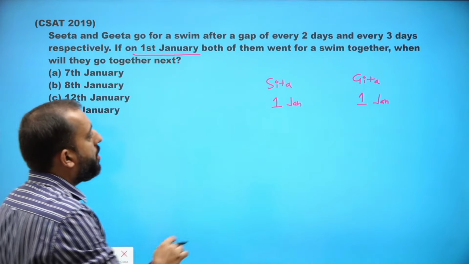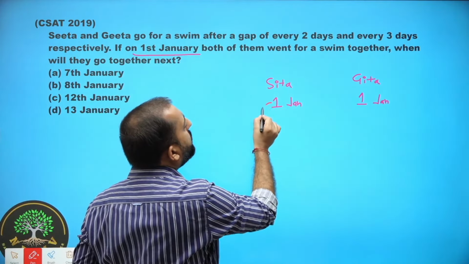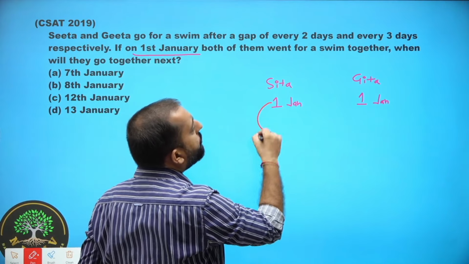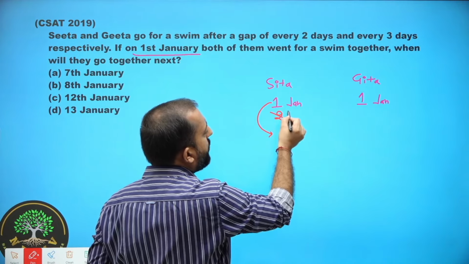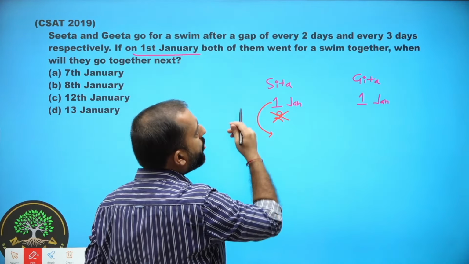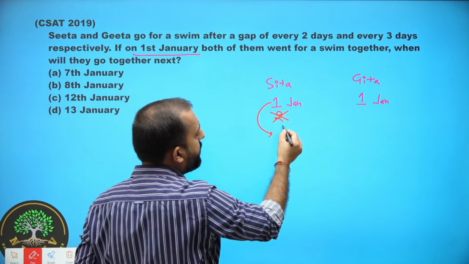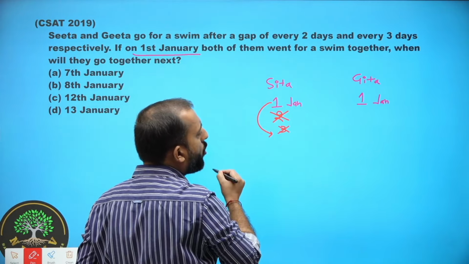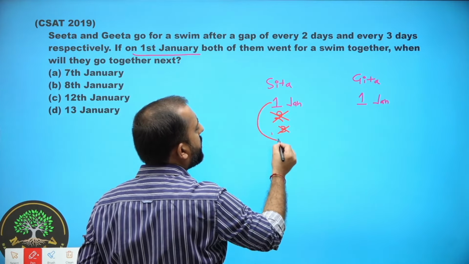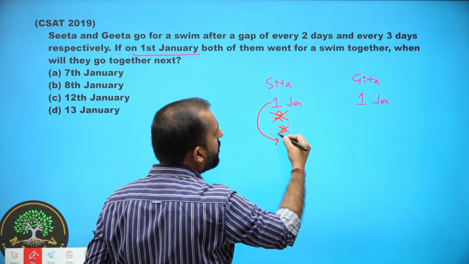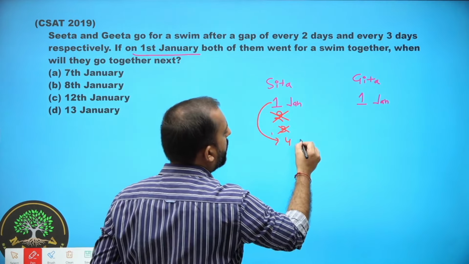Now, Sita will go after a gap of 2 days. So Sita will not go on 2nd January. Sita will not go on 3rd January. So after 1st January, Sita will go swimming on 4th.